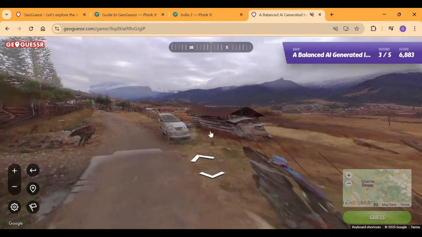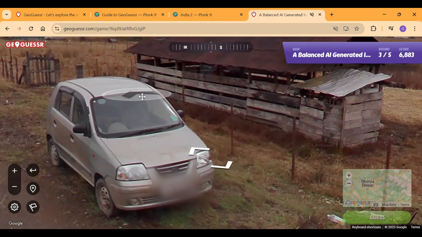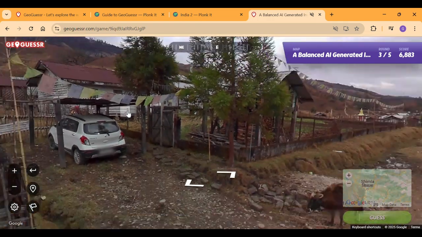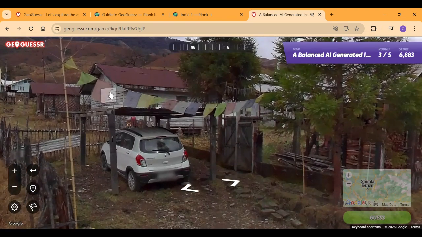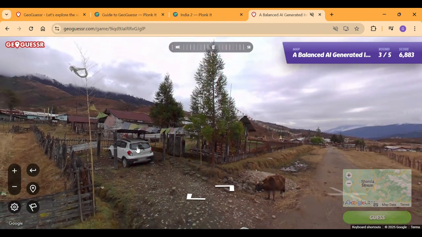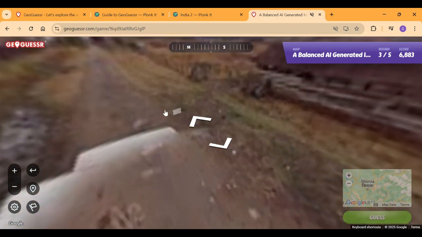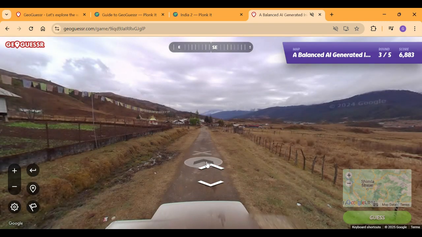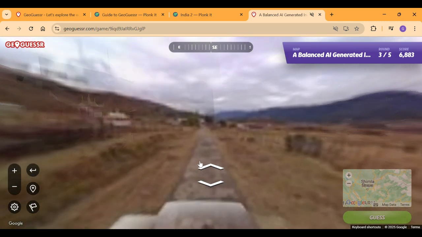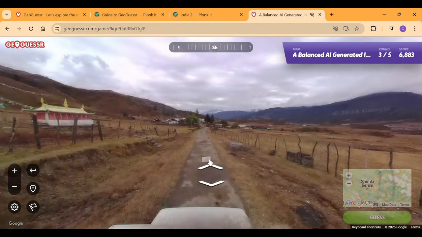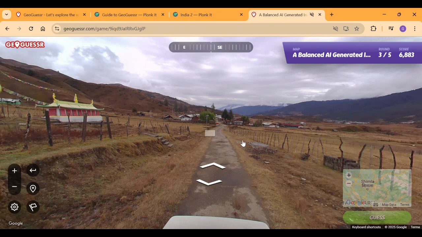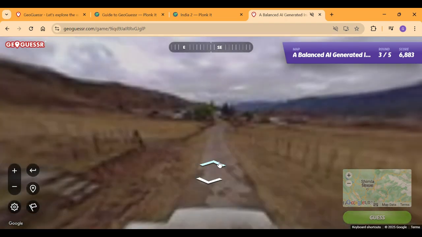Do you find any Hindi? If it's Urdu, it's going to be in Jammu and Kashmir, pretty sure about that. But I can see a lot of Buddhist prayer flags. So it could be Himachal Pradesh again, not Uttarakhand because they're pretty less common. However, it could be Sikkim as well, because I did not drive through Sikkim, but it might look like this actually. So let's go towards the signpost.